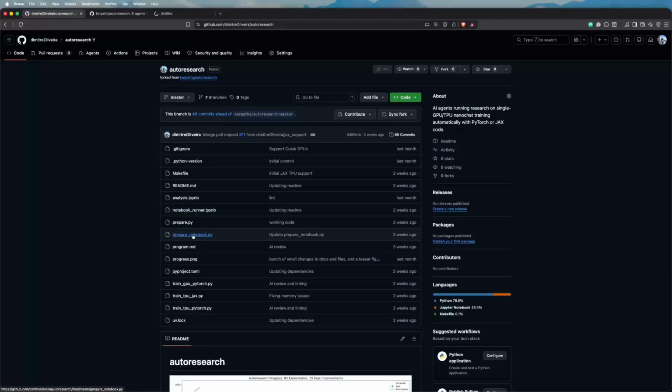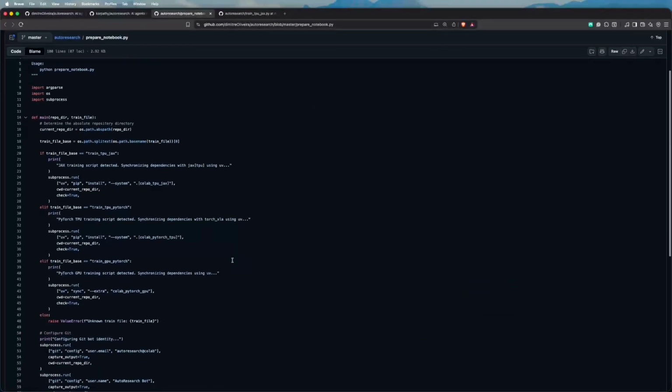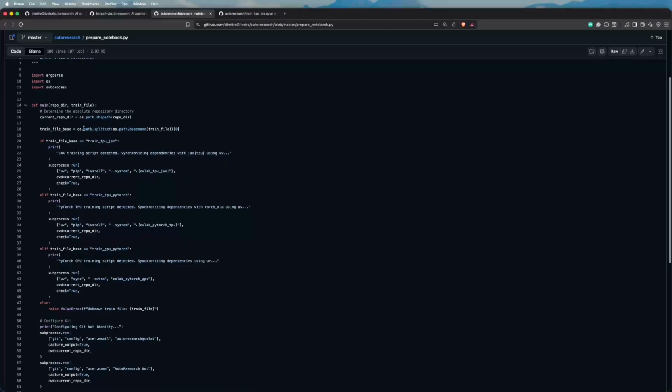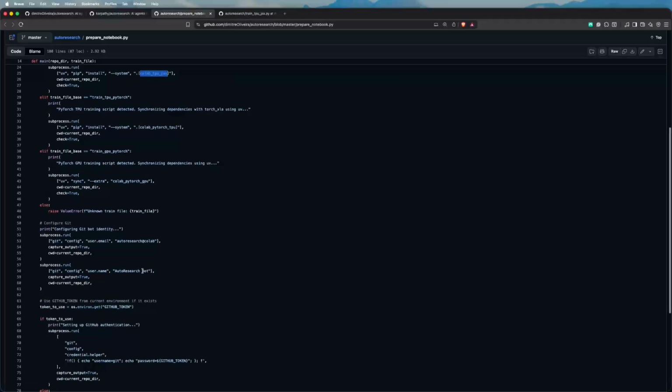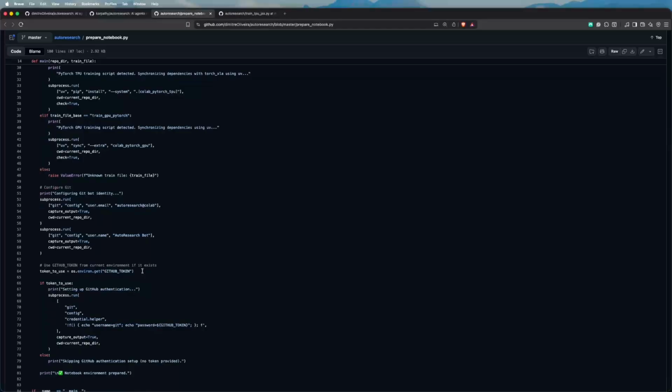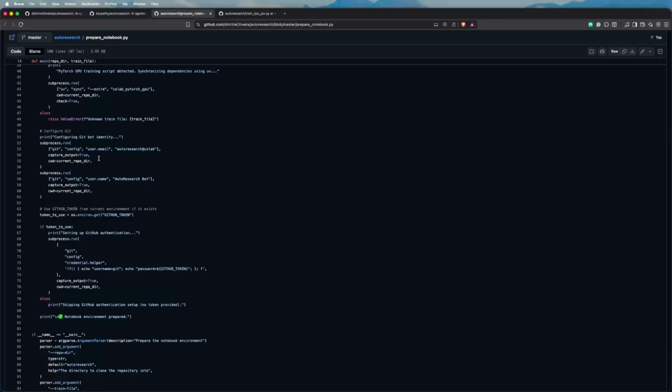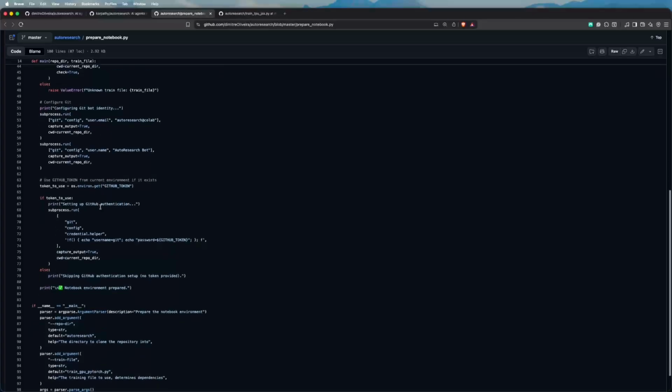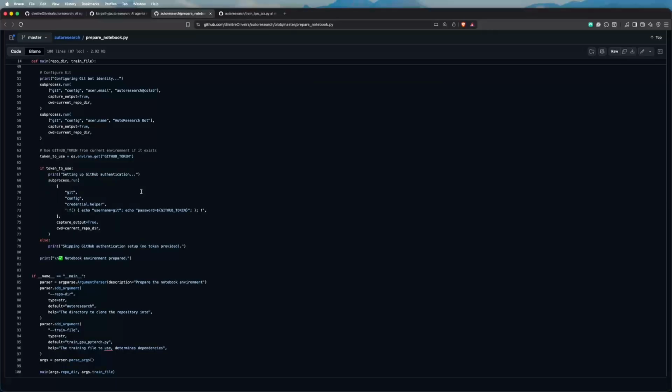This is the setup for the notebook and maybe the JAX TPU here. So the difference here is that it sets up a few things, basically trying to detect the kind of environment that it's running in to do the installation of the necessary dependencies depending on the hardware and also the programming language, the framework actually. And it runs a few configurations here for GitHub as well that are necessary for the Google Colab environment. Of course, because it's not running on your local machine, it requires a few extra steps for you to do. Okay, so it's actually quite simple.